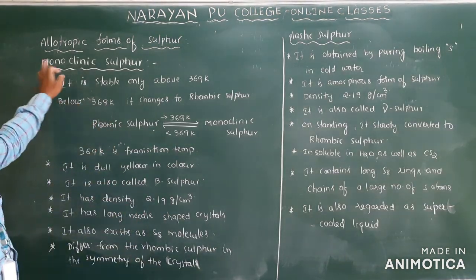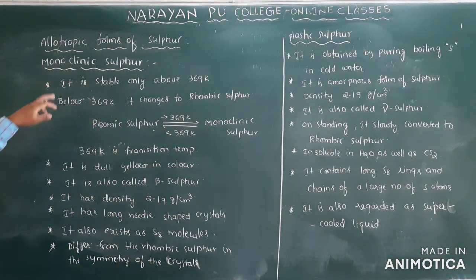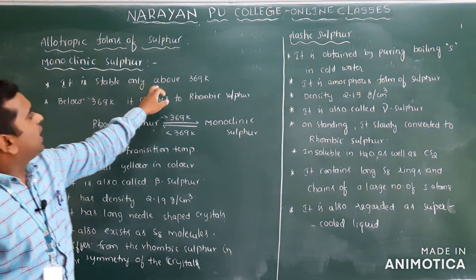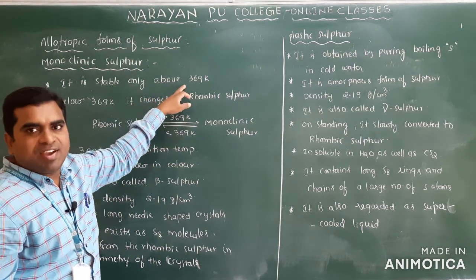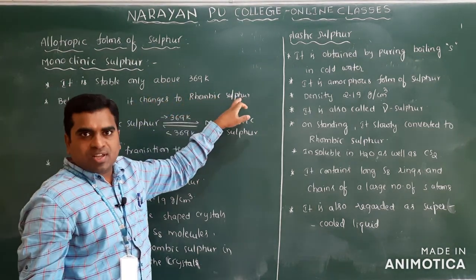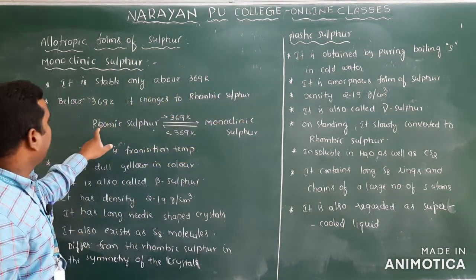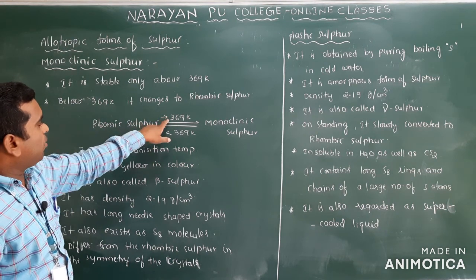So next one here, monoclinic sulfur. It is stable only above 369 Kelvin. Below 369 Kelvin, it will be converted into rhombic sulfur. So that's why rhombic sulfur is stable below 369 Kelvin.